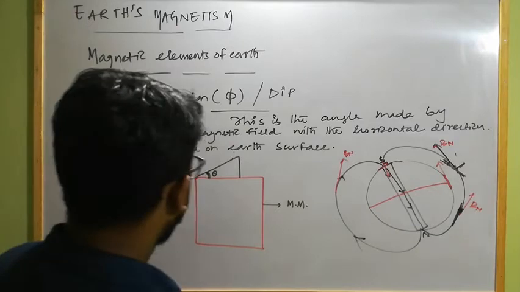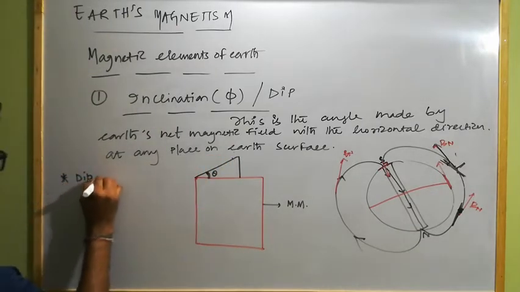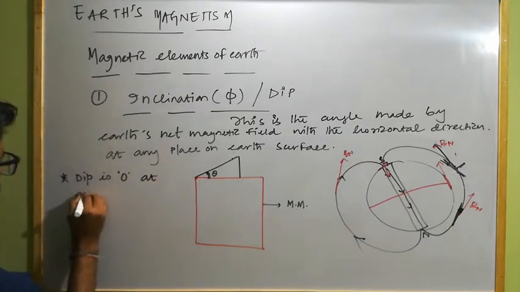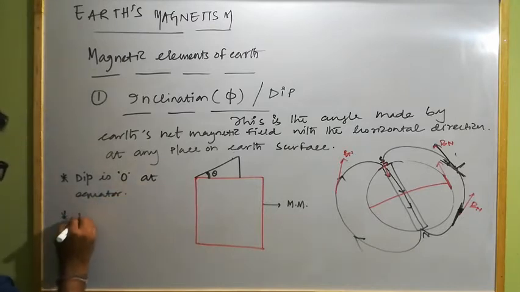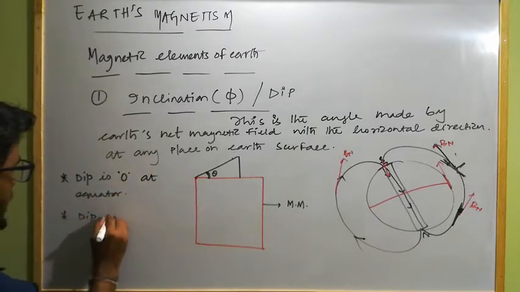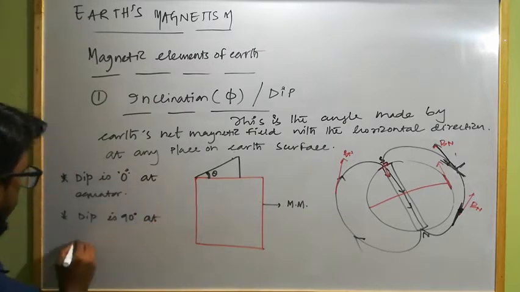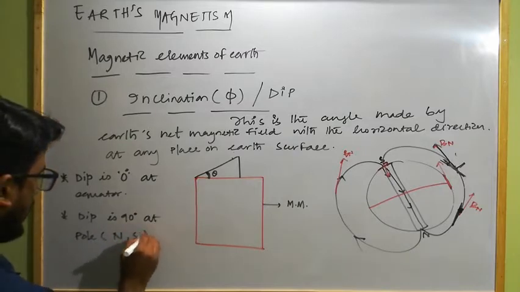So we have to remember that dip is 0 at the equator and it is 90 degrees at the pole, that is both north and south pole.